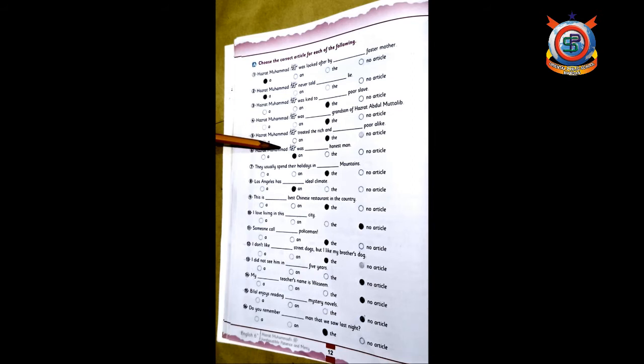Number 6, Hazrat Muhammad sallallahu alaihi wasallam was blank, honest man. Now here you can't use A, because honest has a vowel sound, so you should use AN. Okay. Number 7, they usually spend their holidays in, blank, mountains.